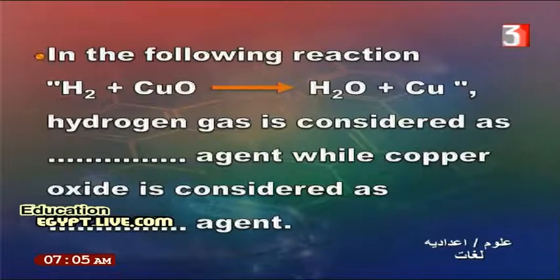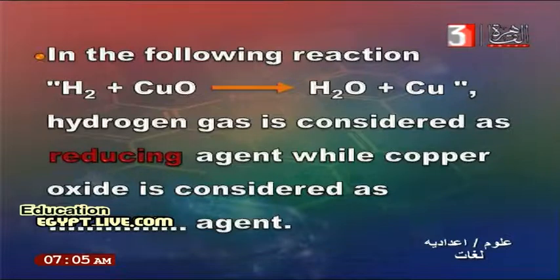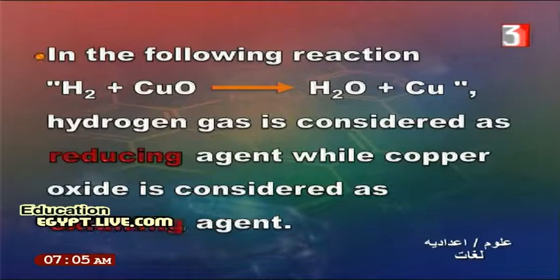Hydrogen gas is considered a reducing agent because it takes oxygen after the reaction, while copper oxide gave oxygen, so it is considered an oxidizing agent.